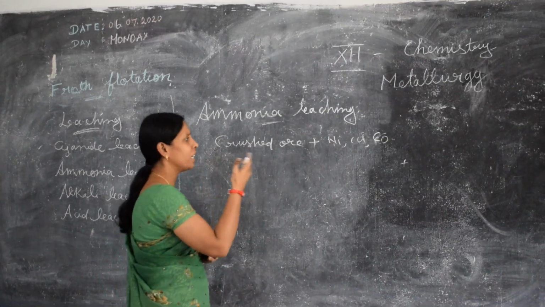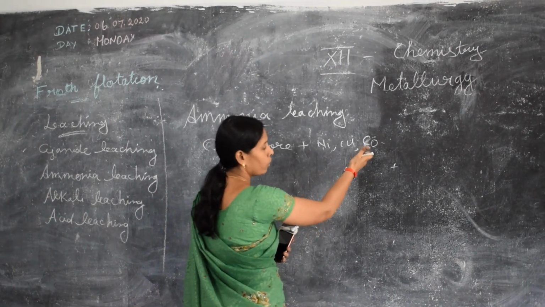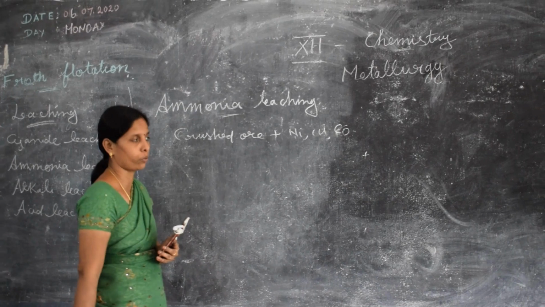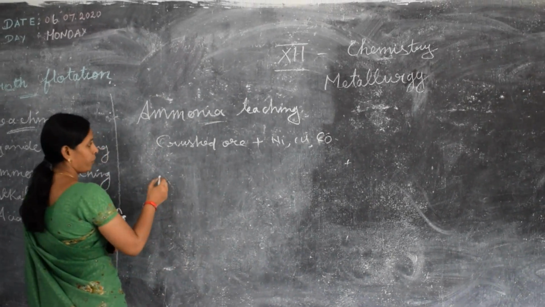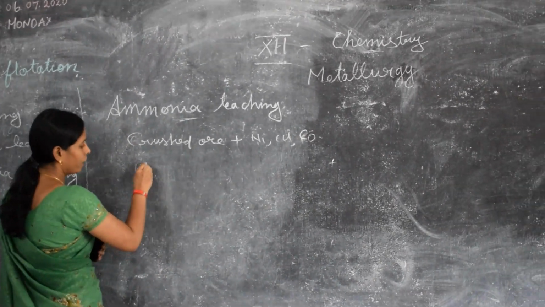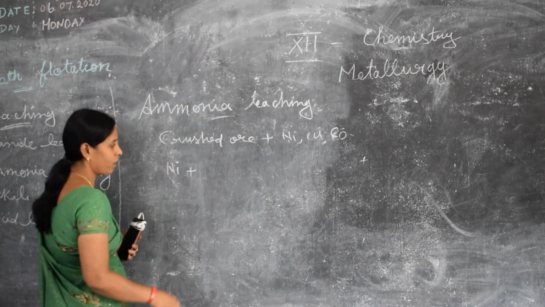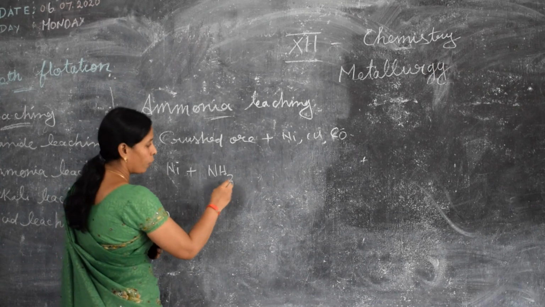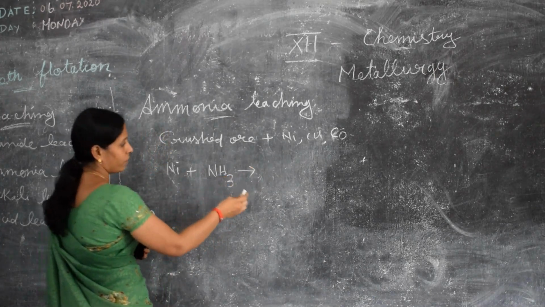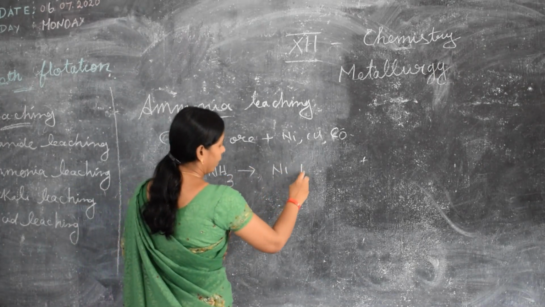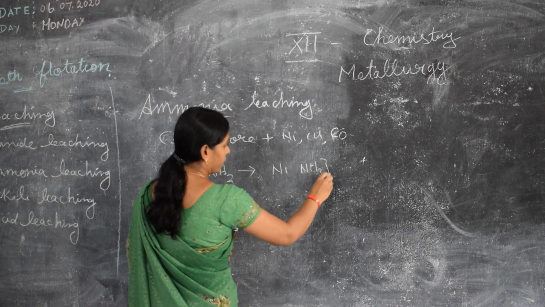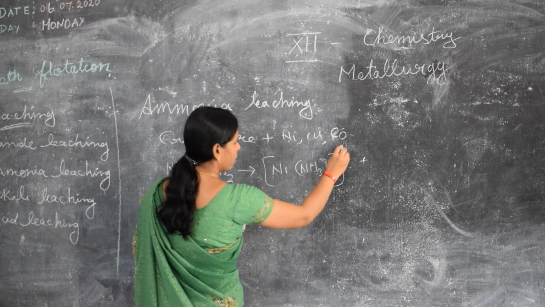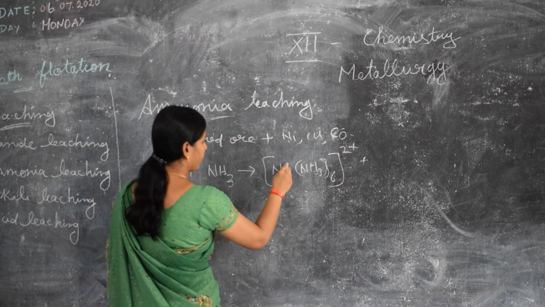Ammonia specially leaches nickel, copper and cobalt and gives the respective complexes. Looking at the reaction, if we take nickel compounds, it leaches with ammonia to form its complex, Ni(NH3)6 2+. It's a complex.